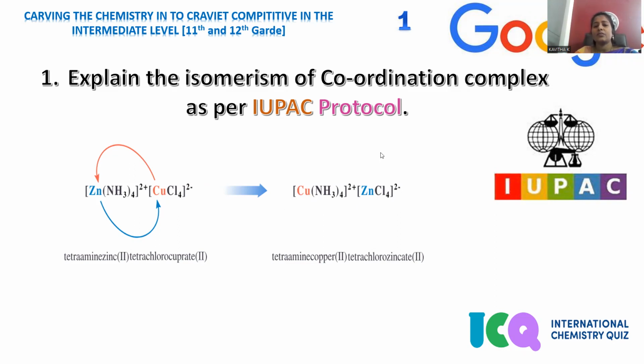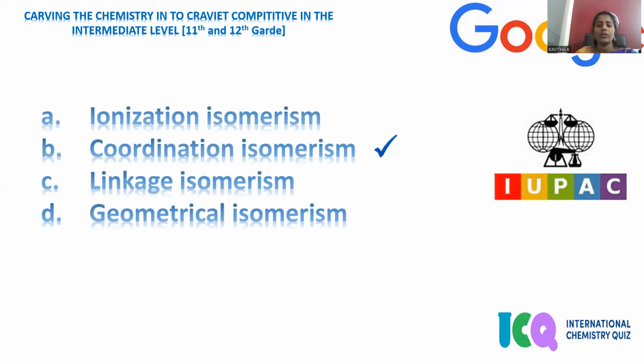If this is the case, what kind of isomerism can you say as per the IUPAC? IUPAC is the International Union for Pure and Applied Chemistry. According to that, it might be ionization isomerism, coordination isomerism, linkage isomerism, geometrical. The expected answer is coordination isomerism.